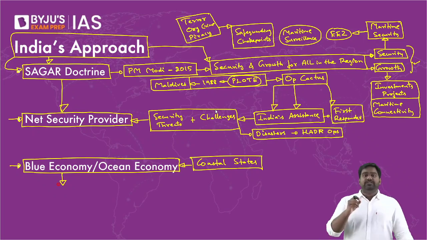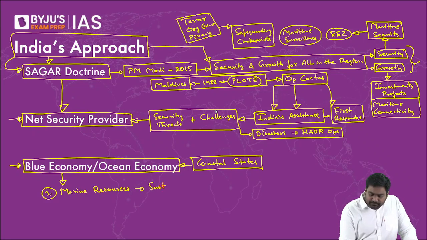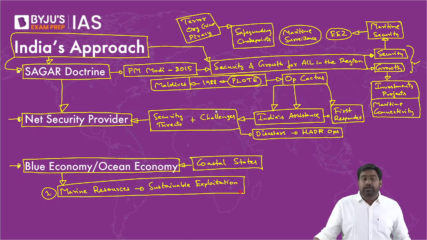So the blue economy model is defined by 2 principles. The first principle is that marine and coastal resources have to be sustainably exploited. Sustainable exploitation is the first mantra. Sustainable exploitation of marine resources by causing minimal damage to the environment, by not overexploiting. That is the first pillar of blue economy model, right?